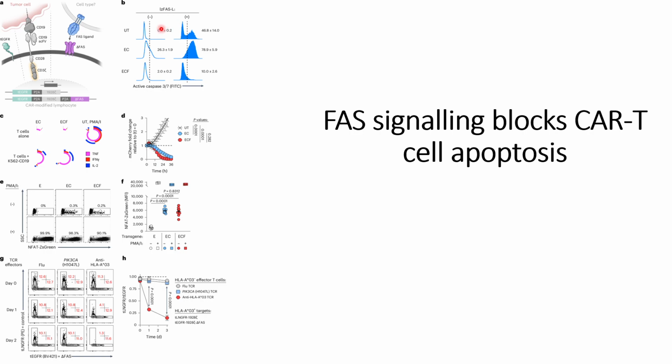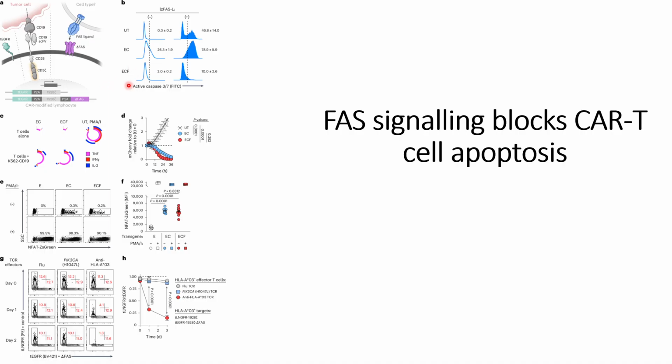T cells, which have not been transduced with CAR, show around a 46% rise in the active caspase 37 signaling, or apoptosis. And when they use the transduced CAR T cells, that is the normal CAR T cells with the intracellular domains, they see around 78.9% apoptosis.